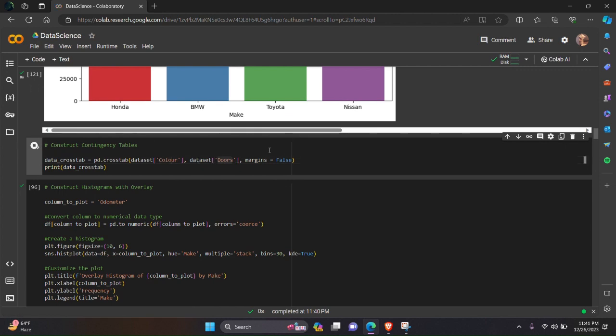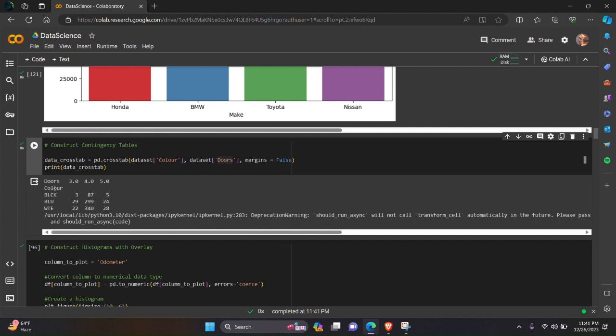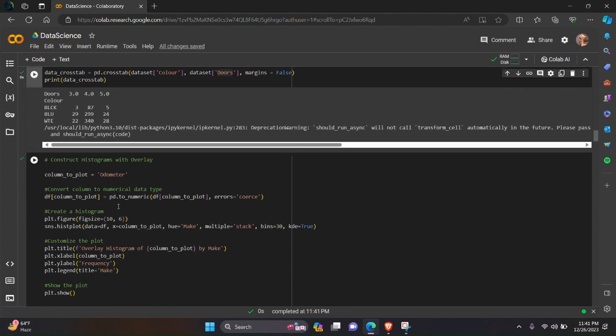So if we see the output, we have three different values for door, 3, 4, 5, and we have three different values for color, black, blue, and white. So here this is the frequency or contingency table for the door and color.